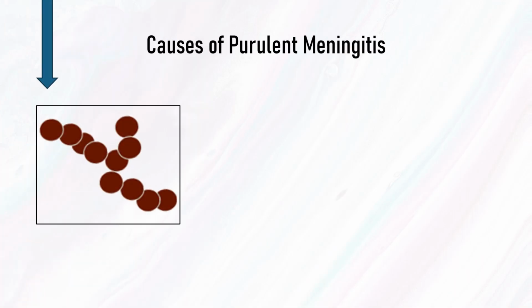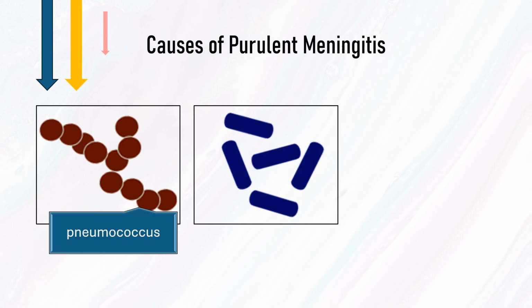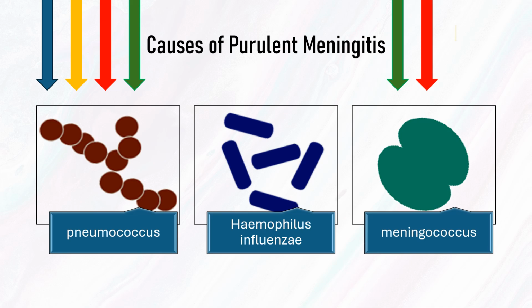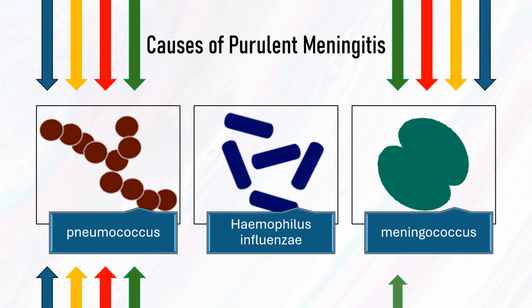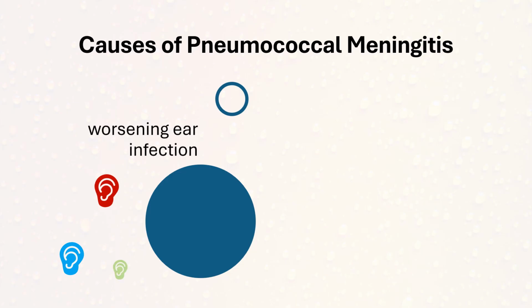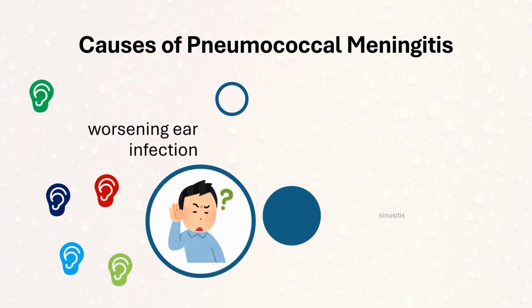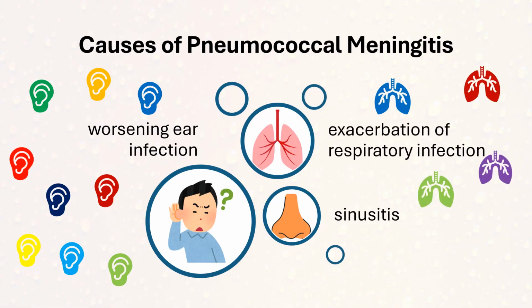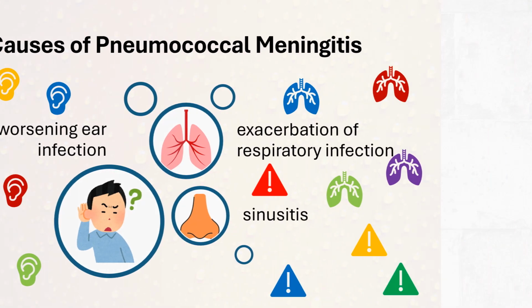Causes of purulent meningitis. The causes of this disease are Pneumococcus, Meningococcus, and Haemophilus influenzae. Haemophilus influenzae meningitis is especially dangerous for children under 3 years of age. Causes of pneumococcal meningitis. Pneumococcal meningitis occurs as a result of an exacerbation of an ear, sinus, or respiratory infection. The progression of this disease is often acute.